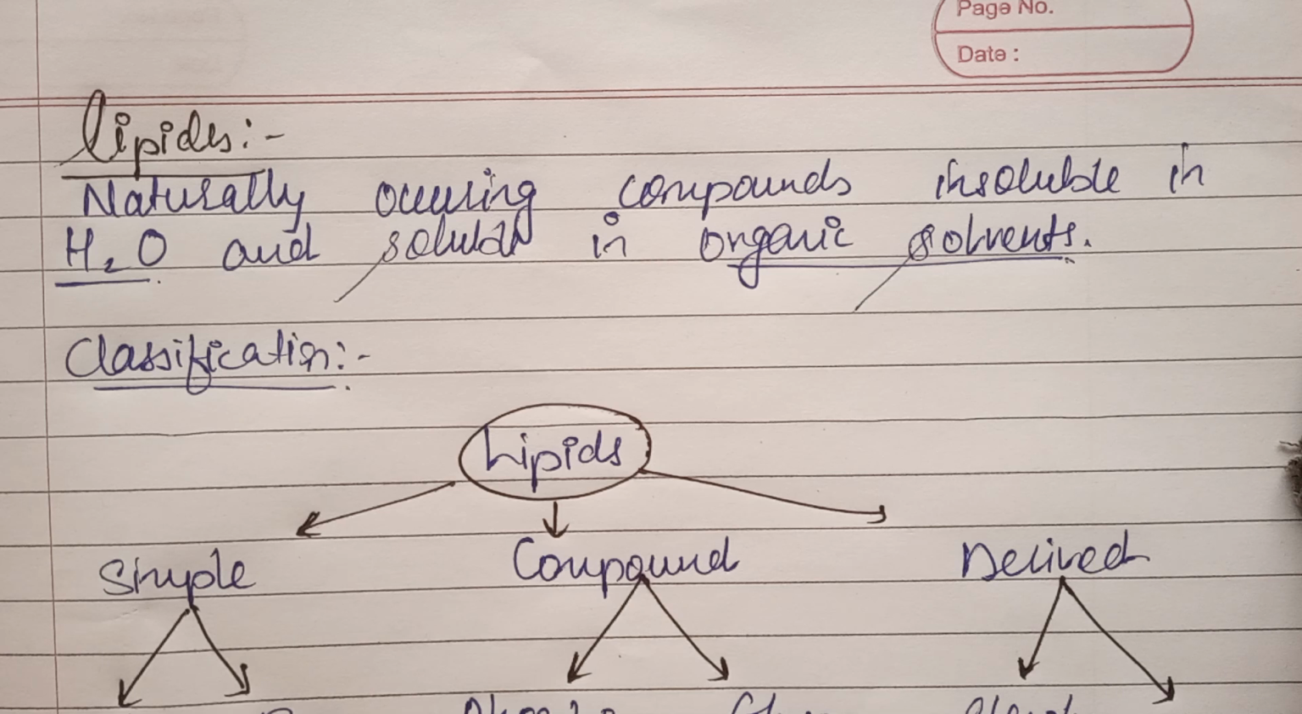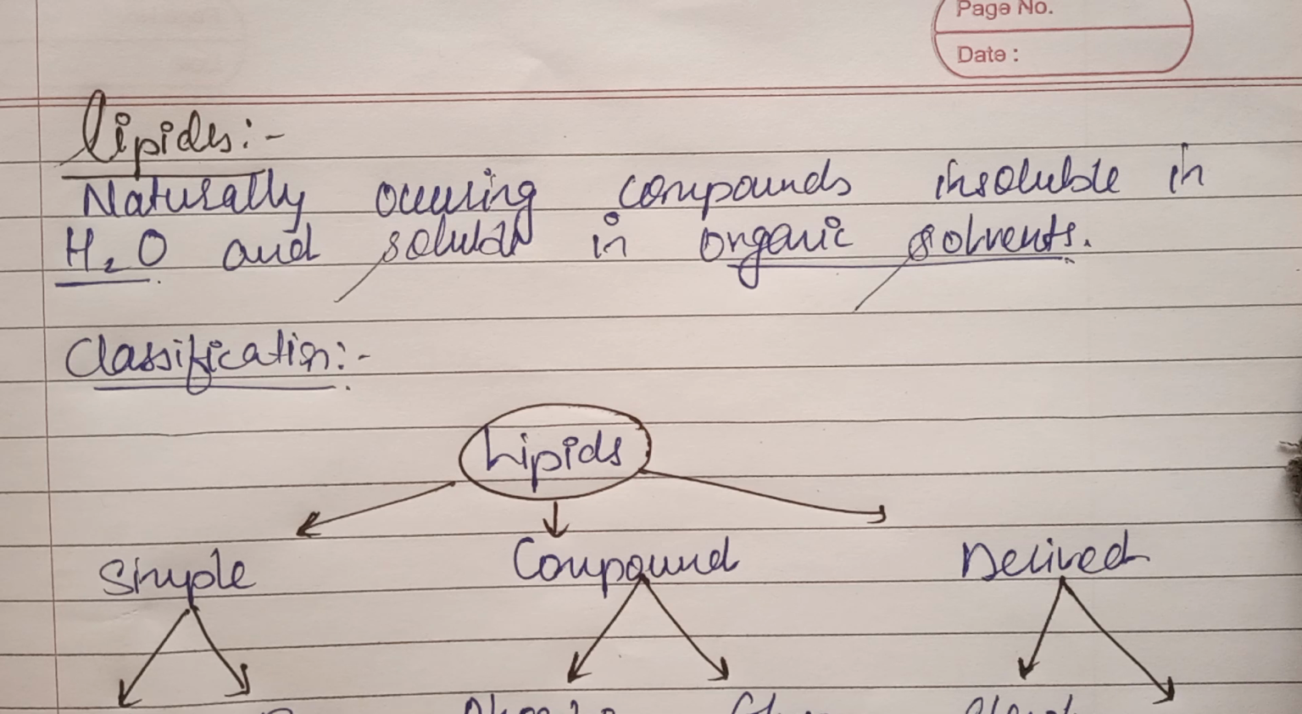So in this video we'll see what is lipids and its classification based on its composition, how it's composed of. So what are lipids? Lipids are basically the naturally occurring compounds insoluble in water and soluble in organic solvents.